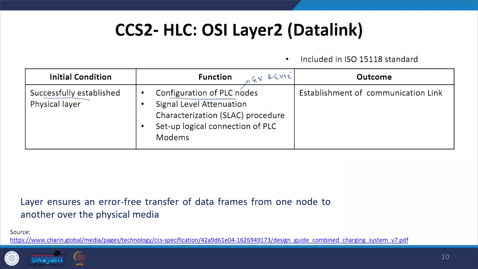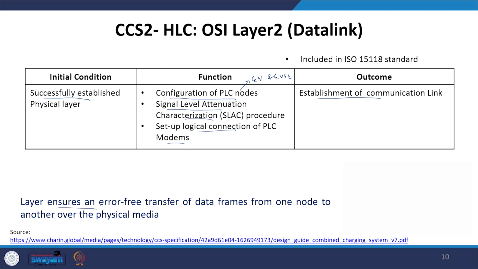One of the important things which takes place in this layer is that the signal level attenuation characterization procedure is done, and after that procedure, the logical connection is set up between the two PLC modems. Logical connection means the PLC modems can now communicate with each other. So the outcome of this will be the stabilization of the communication link, that means the logical connection of the PLC modems is done following the protocols included in the data link layer.